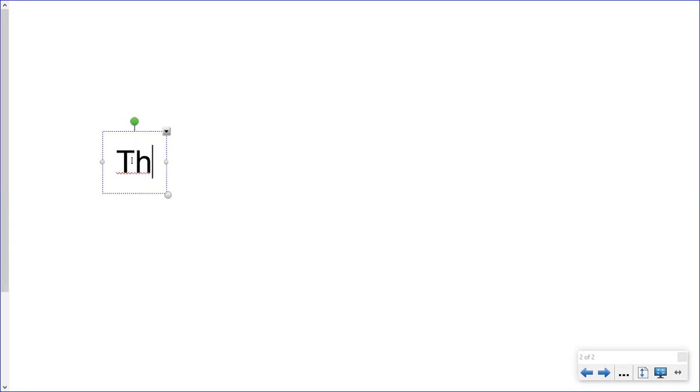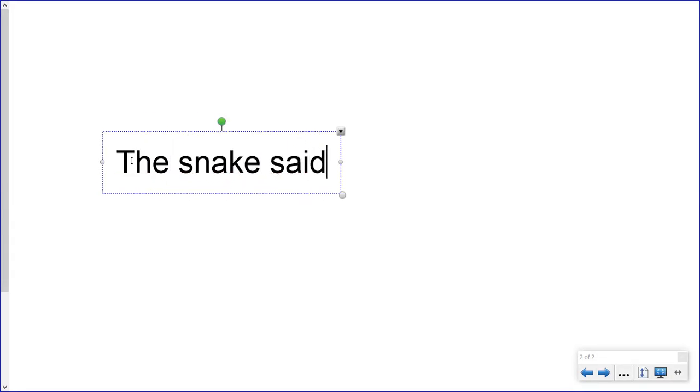If I said, "The snake said," I'm going to then capture what he says inside the quotation marks. But we need to first look at this. "The snake said" is part of the whole entire sentence. I needed to begin it with a capital letter. "The snake said," but I'm not done with the sentence yet, and I haven't even started saying his words in quotation marks. Each part of the sentence needs to have a capital letter, and it needs to have a punctuation mark.